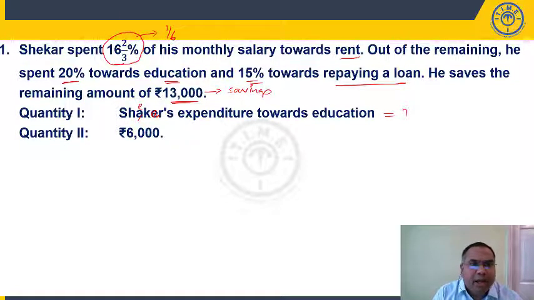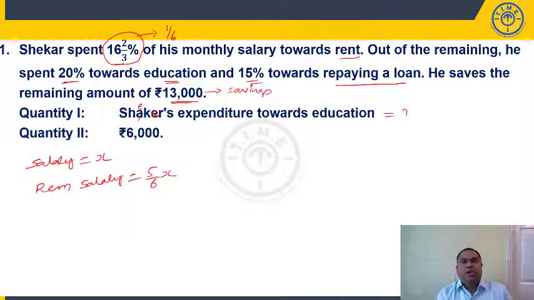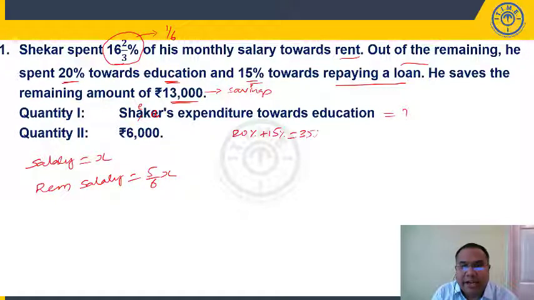Now you can see here, he is spending 1/6 of his salary towards rent. Let us say his salary is X rupees. He is spending 1/6 of the salary towards rent. So how much is the remaining salary? Remaining salary is 5/6 x, right? Out of the remaining 5/6 x, he is spending 20% towards education, 15% towards repaying a loan. If you add these, 20 plus 15, he is spending 35% towards education and repaying the loan.